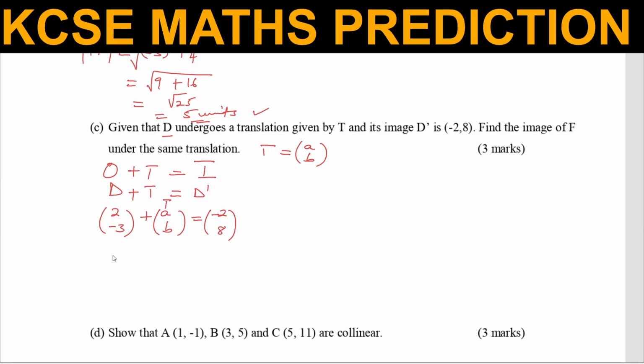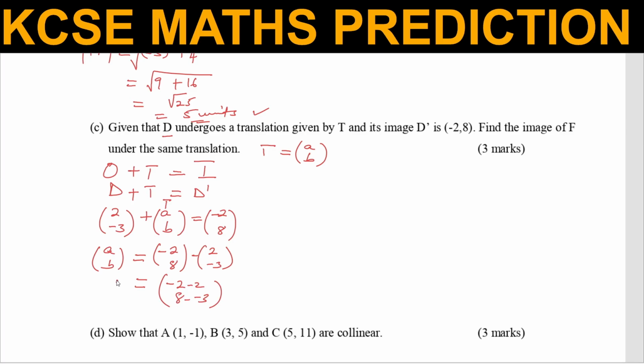So to get translation AB, we shall subtract this vector 2, -3 from both sides. And this is what you're going to get when we subtract that vector from both sides. We shall get -2 minus 2, and then 8 subtract -3.